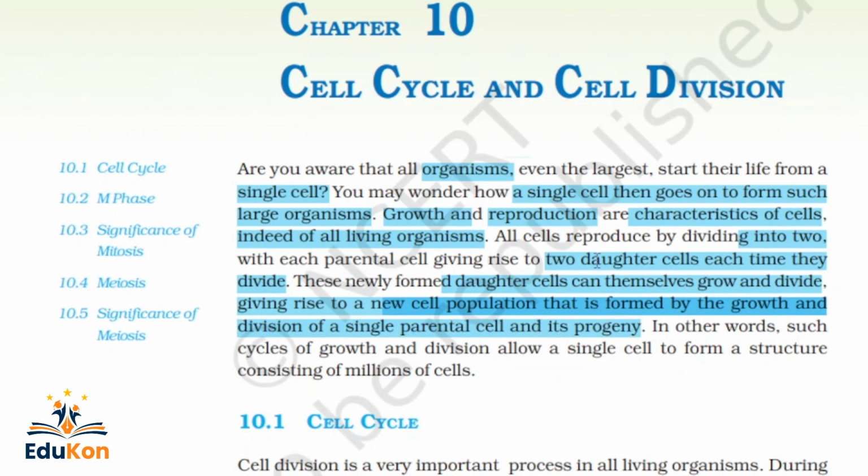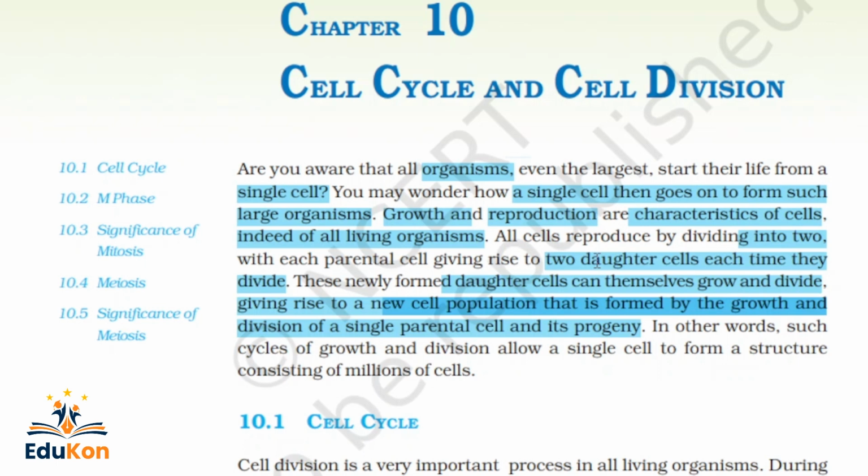For example, from male and female there is a progeny. They grow and they produce. So reproduction is continuous along with the growth of the organism or cell.